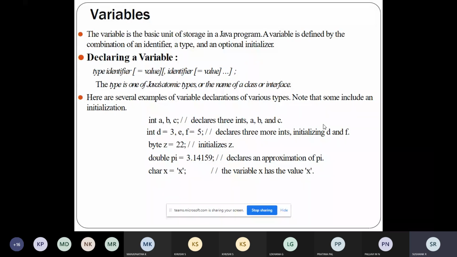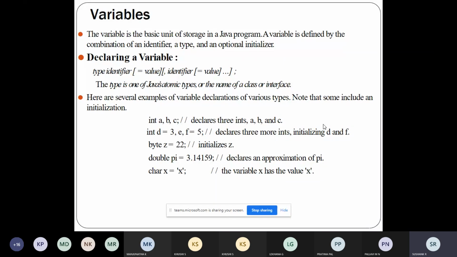Variables means the value of a variable will change during the execution of a program. A variable is also a name, a name given to a particular thing which has some predefined memory location. A variable is a basic unit of storage. You know that the value of a variable will change.